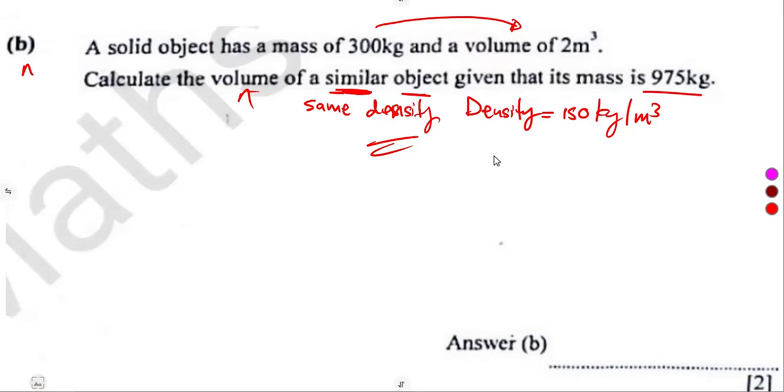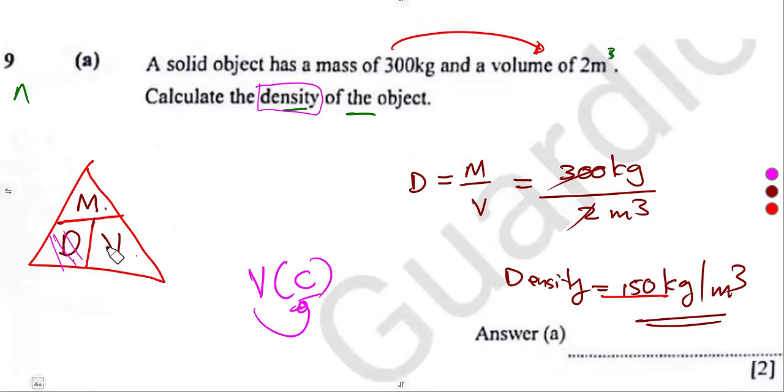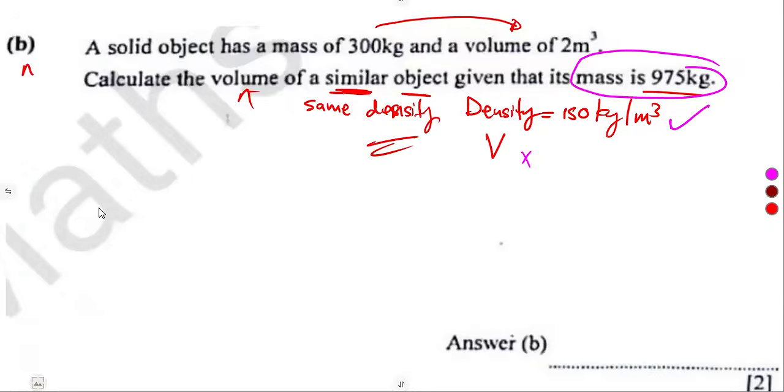What will be the volume given the mass and the density? How can we calculate the volume? We are still back to this. Now, volume will be what? Mass over what? Over density. Just like that. So we can calculate it from there.